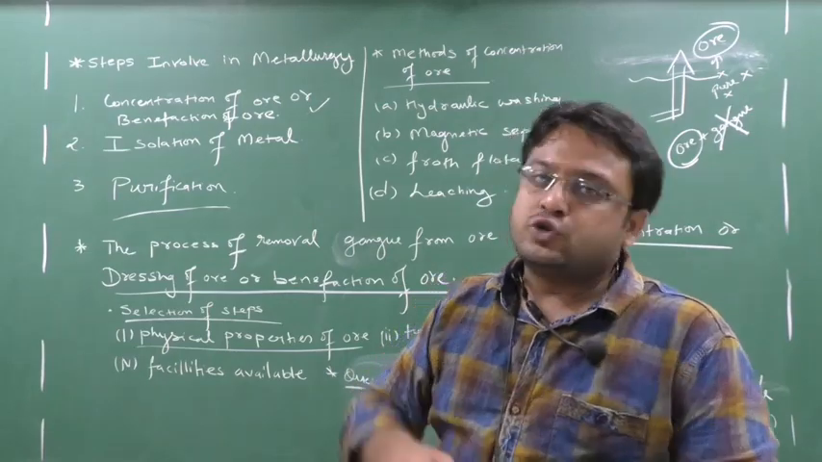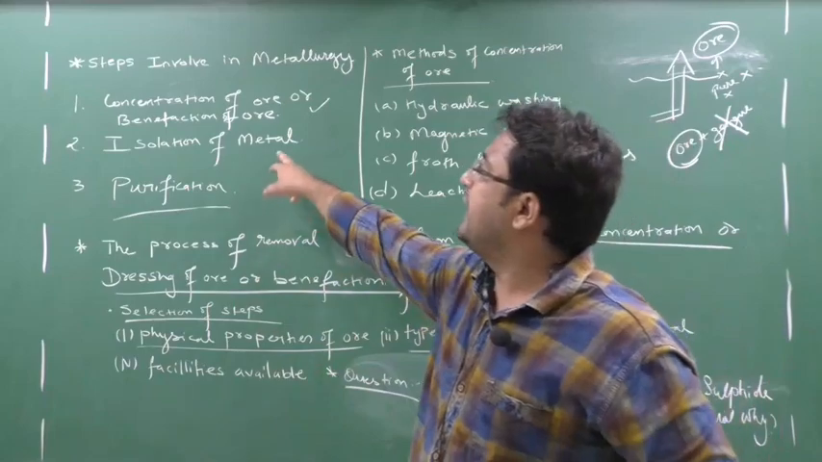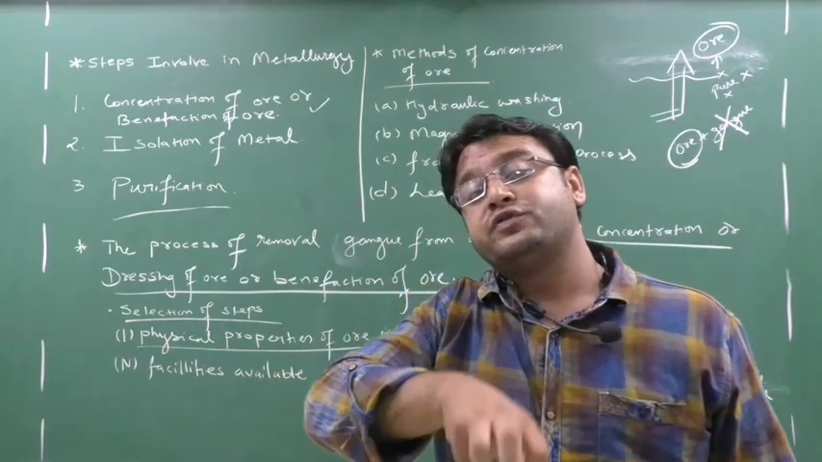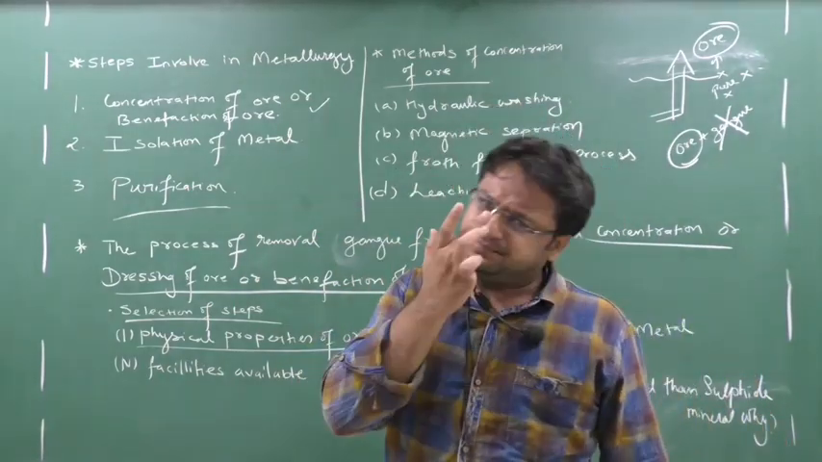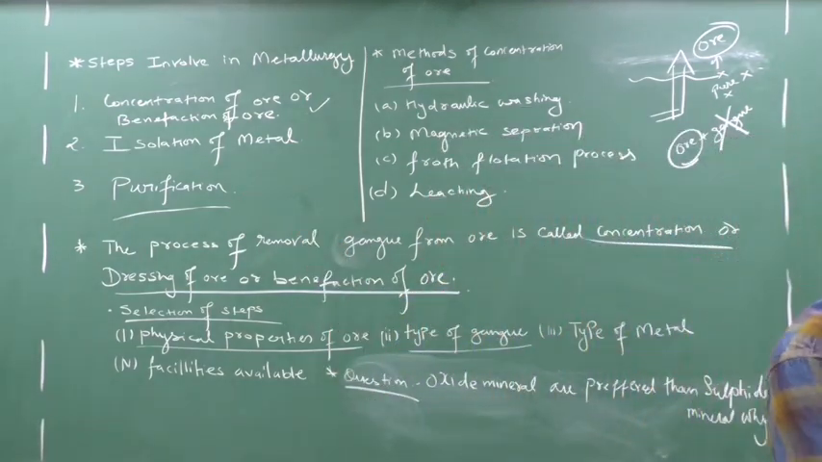Ore. Yes or no? So in the first step, I will get pure ore. From that pure ore, I will now separate the metal. So I am doing the isolation of metal. But that metal which I have separated is also not pure. So in the third step, I am coming to purification. Clear this part? Okay.